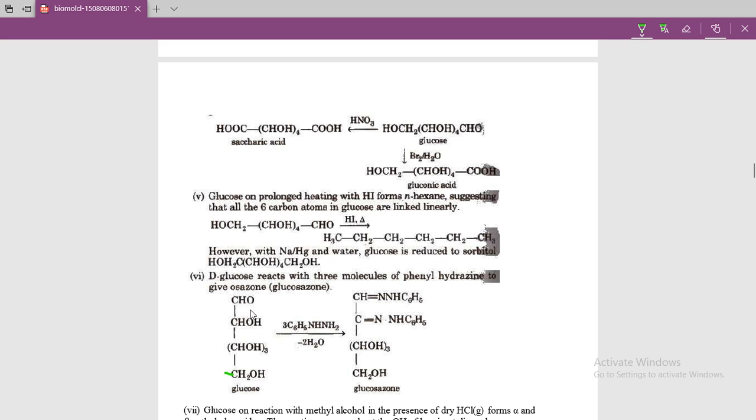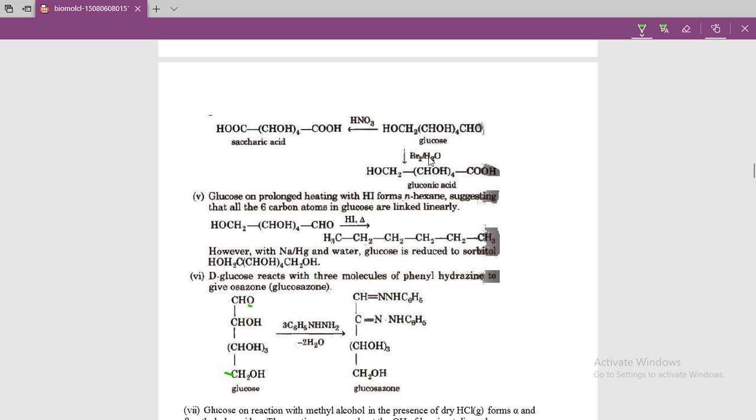Okay, and this aldehyde group, when reacted with nitric acid, converts the aldehyde and primary alcohol into carboxylic groups. The strong oxidizing agent here is nitric acid. This saccharic acid is formed.